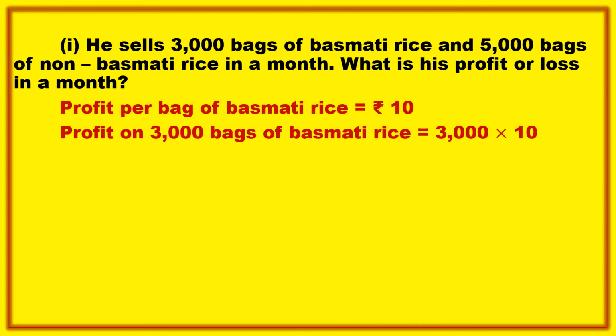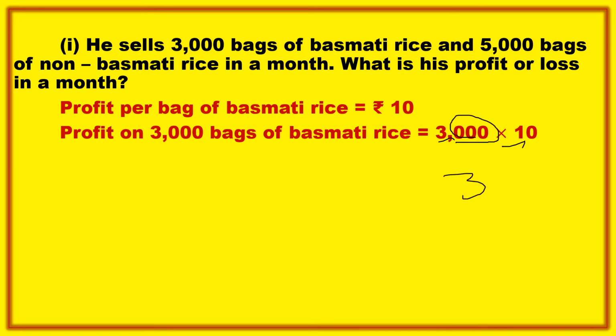Here there are 3000 bags. On each bag he is earning 10 rupees profit, so you should multiply these two. Whenever any number is multiplied by 10, no need to multiply in the long way. Just multiply the numbers: 3 into 1 is 3, and count how many zeros there are.